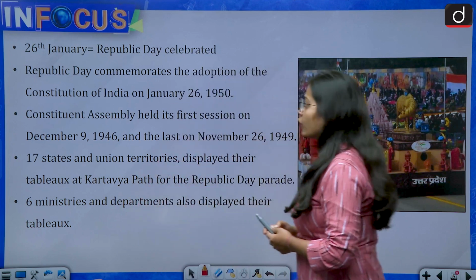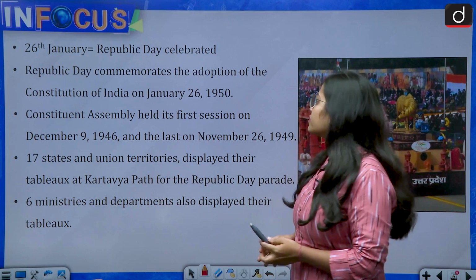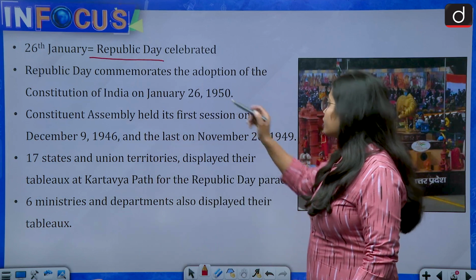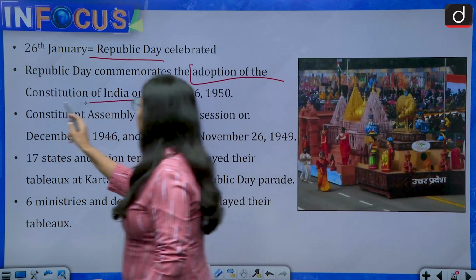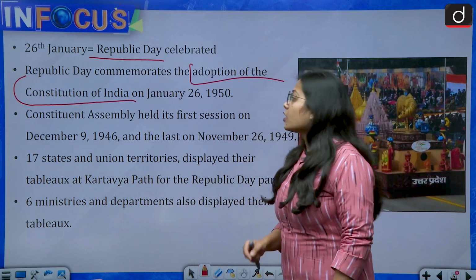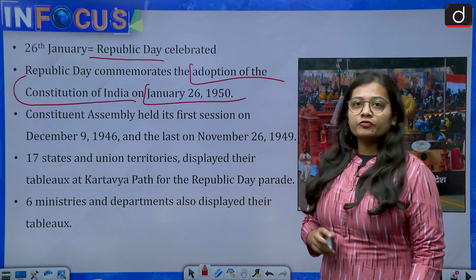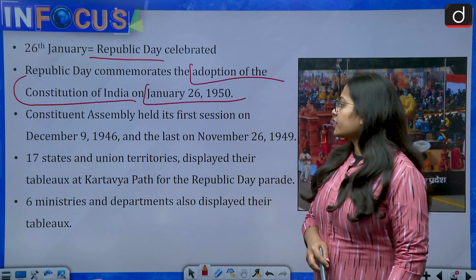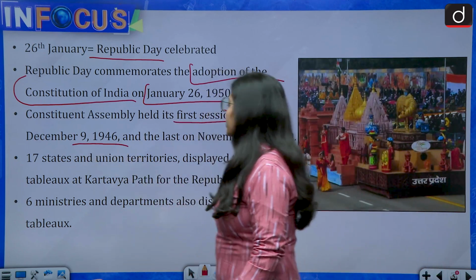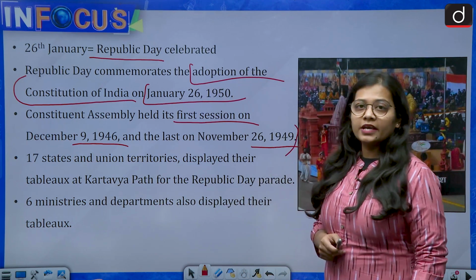The 26th of January every year is celebrated as Republic Day in India, and Republic Day commemorates the adoption of the Constitution of India. This is the day when we adopted the Constitution of India, January 26, 1950. The Constituent Assembly held its first session on December 9, 1946, and the last session was on November 26, 1949.